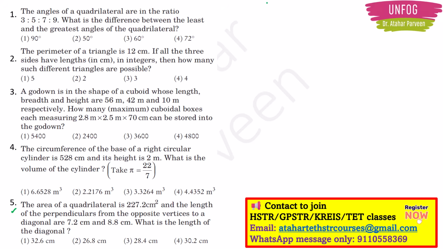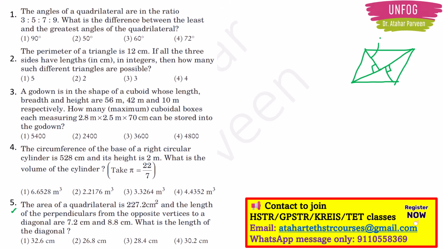So basically there is one quadrilateral. Okay, so this is the quadrilateral. In that quadrilateral, the area is 227.2 centimeter square. The length of the perpendiculars from the opposite vertices to the diagonal means I have to draw the diagonal and these are the perpendiculars like this. So these are the perpendiculars.